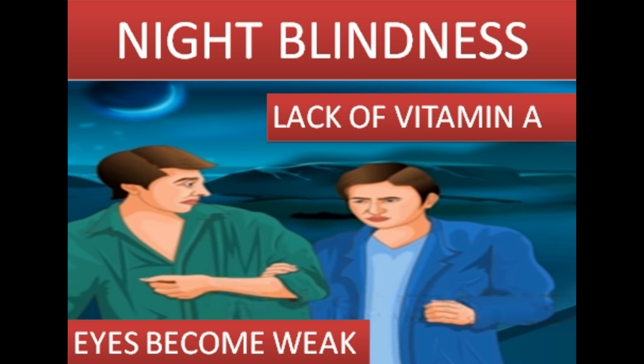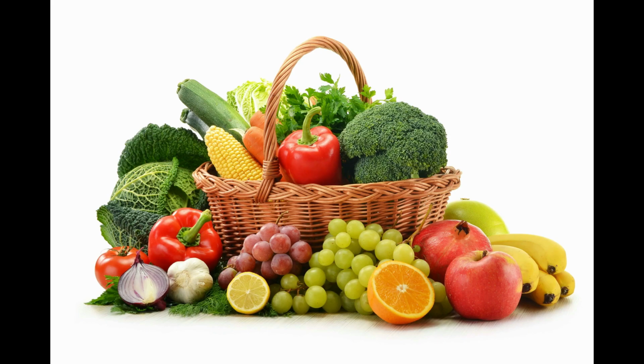Night blindness means a person is not able to see in dim light due to the lack of vitamin A. Their eyes become weak. To prevent this disease, a diet rich in leafy vegetables, carrots, papaya, mango, and milk should be taken.